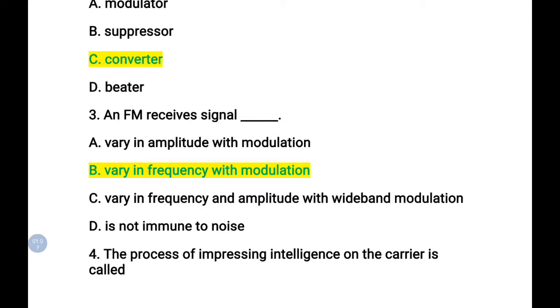So an FM receives signal, vary in amplitude is the wrong option, and also vary in frequency and amplitude with wideband modulation, that is also wrong, because in FM we know very well the frequency of the carrier alone varies. So choice B is the correct answer, and choice D is ruled out because it is given that it is not immune to noise. We know very well the FM signals are highly immune to noise. So that statement is also wrong.